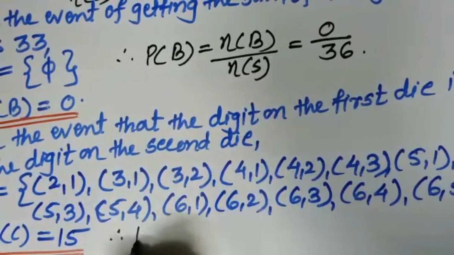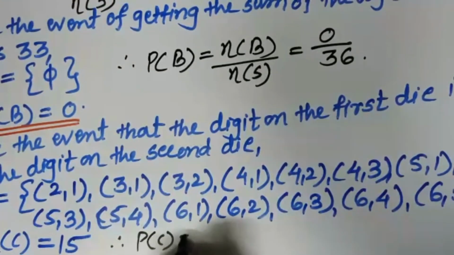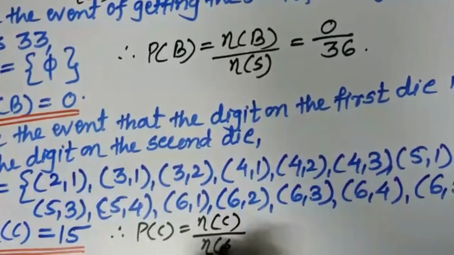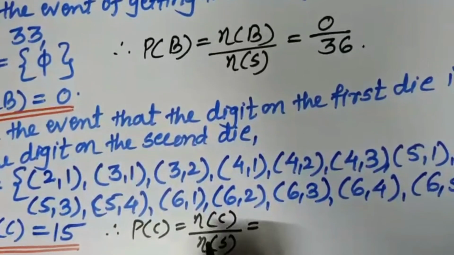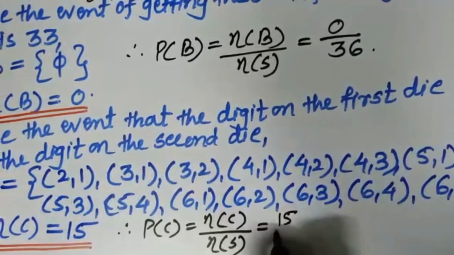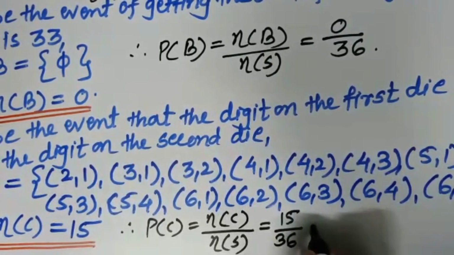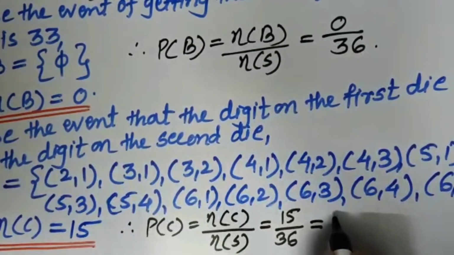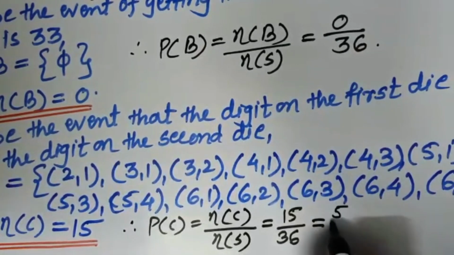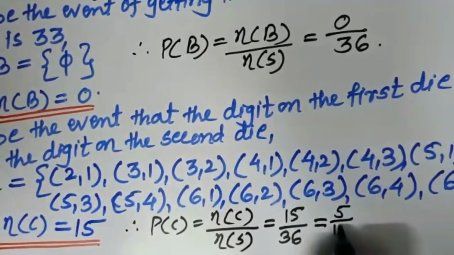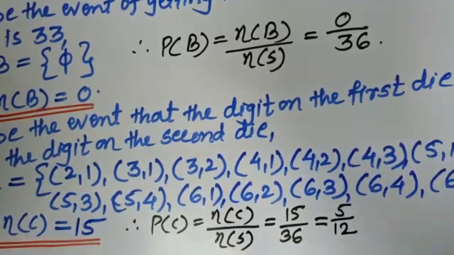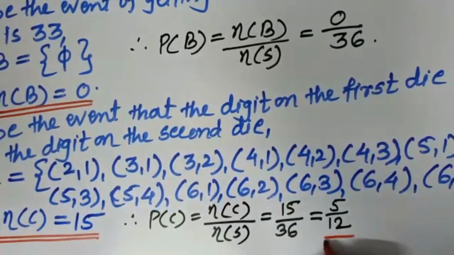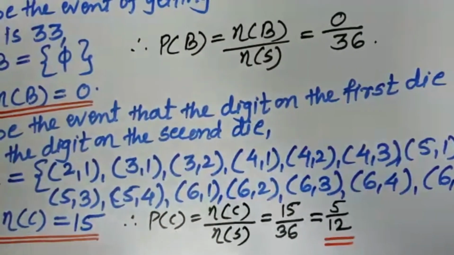So right, therefore P of C, that is probability of C, is equal to n of C divided by n of S. What is n of C? n of C is 15 and n of S is 36. Here both the numbers are divisible by 3. So 3 fives are 15 and 3 twelves are 36, means it is 5 upon 12. Got it? So it is the probability of the C event. Let's see one more time from the beginning.